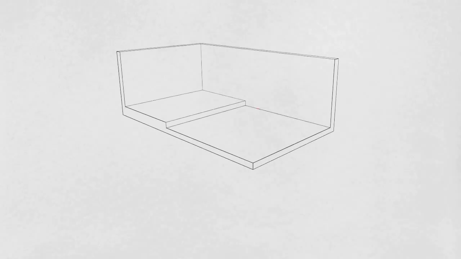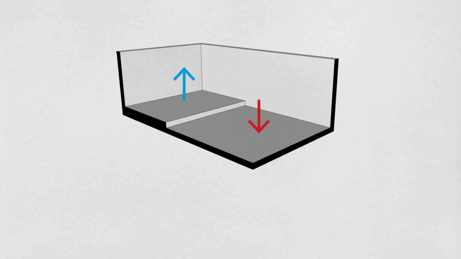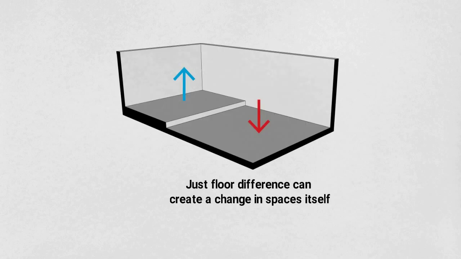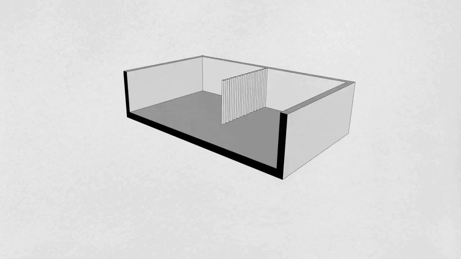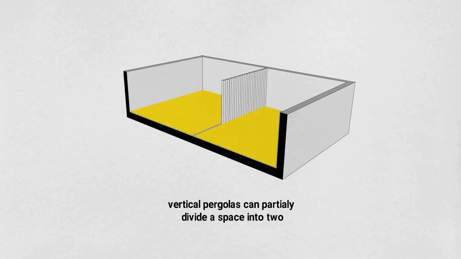Next is adjacent spaces. It allows each space to clearly define itself and to respond to specific functional or symbolic requirements. The amount of continuity that takes place between two spaces depends on the characteristics of the plane that separates and brings them together at the same time.